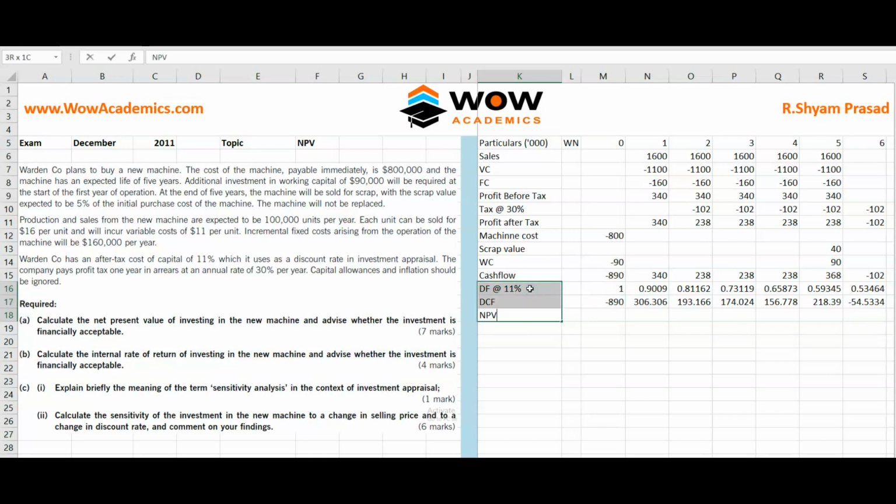The last number is NPV. NPV is very simple. Sum all the discounted cash flows from here to the 6th year and close the bracket. So you got your NPV. So NPV of 104 is the right answer.